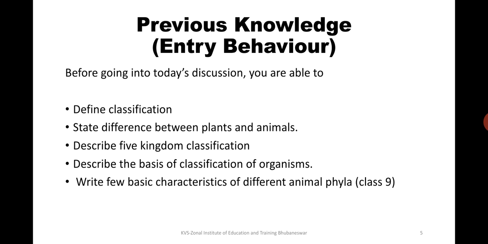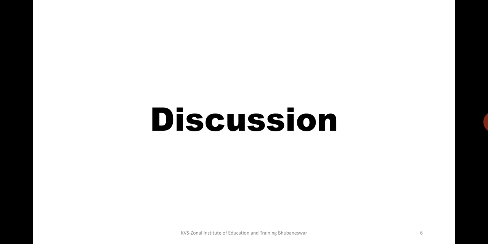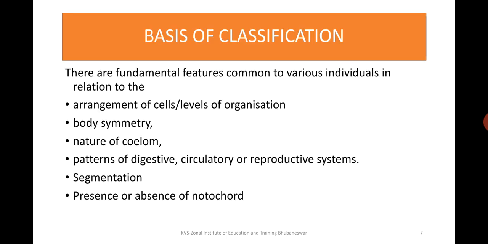We studied all this in class 9, so it seems that we are all well aware of the basic knowledge required for conducting this session. So let us start the session.